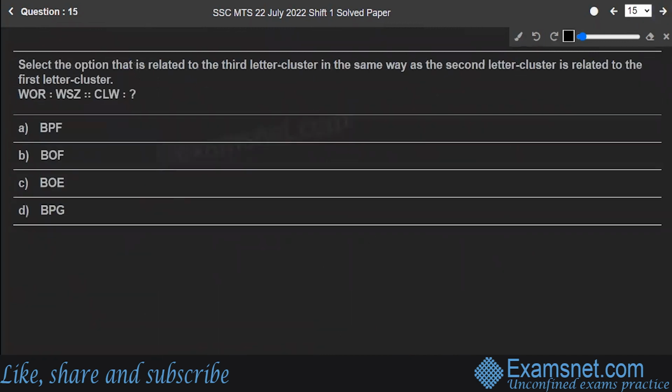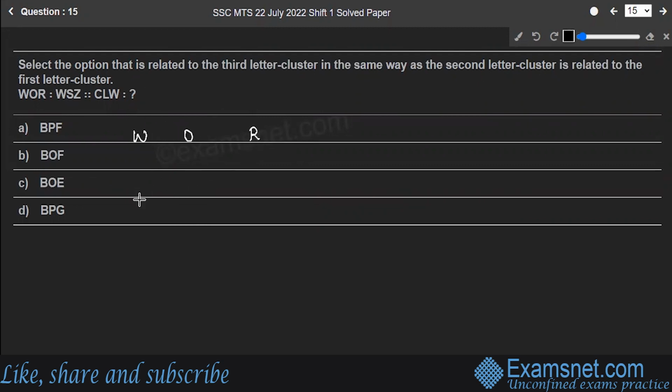Next is question number 15. Select the option that is related to the third letter cluster in the same way the second letter cluster is related to the first letter cluster. So these are the two letter clusters and these are the two letter clusters ahead. You have to find out what will come at the place of the question mark. For that, you definitely have to understand the pattern, how WOR is mapped to WSZ. We'll be using our alphabetical place value table.